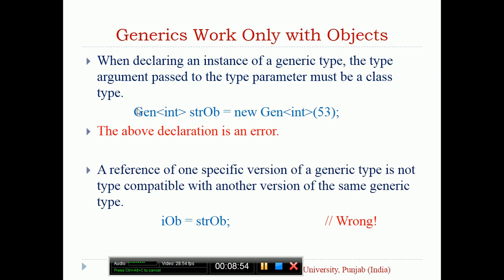The reference of one specific version of a generic type is not type compatible with another version of the same generic type. They are not type compatible with each other. Versions are like different objects, and both objects are not the same. Suppose somebody has created an object for the Integer type of the generic, and somebody has created a String type. In this case, they are not equal.